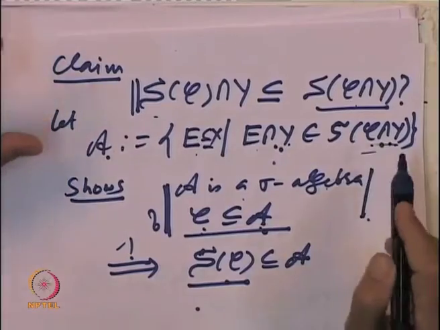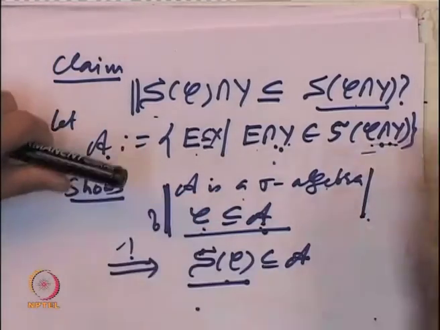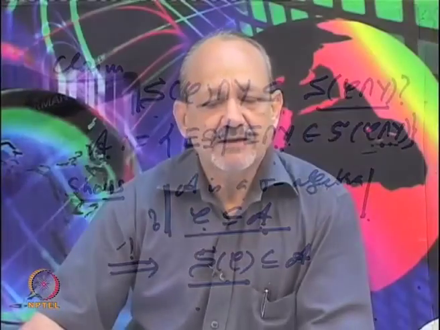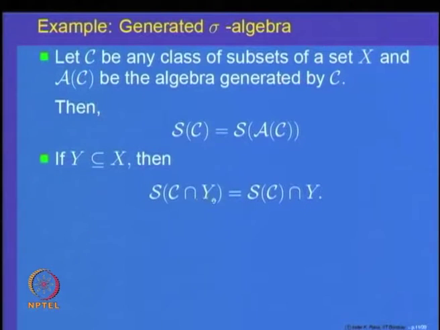So, this will prove the required fact that we were trying to show: if I take a set Y inside X and restrict the collection C to subsets of Y and generate the sigma algebra, that sigma algebra is the same as first generating the sigma algebra and then restricting it to Y. So, this is another way of generating more sigma algebras out of a given sigma algebra, for a given collection. This is a technique which we are going to use later on in our subject.